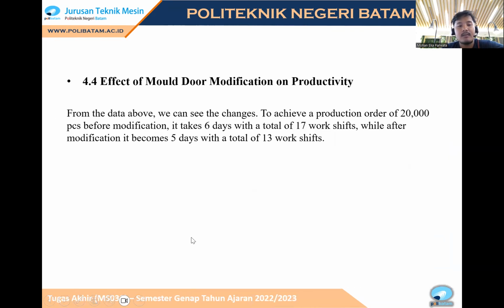From the data above, we can see the change to achieve a production order of 20,000 pieces. Before modification it takes 6 days with a total of 70 work shifts, while after modification it becomes 5 days with a total of 13 work shifts.